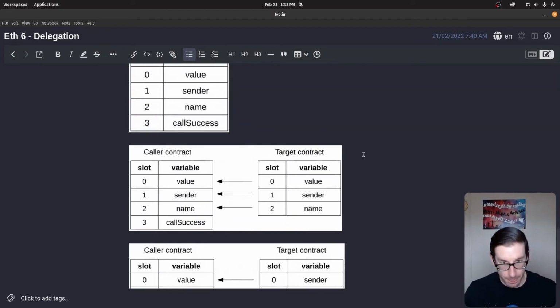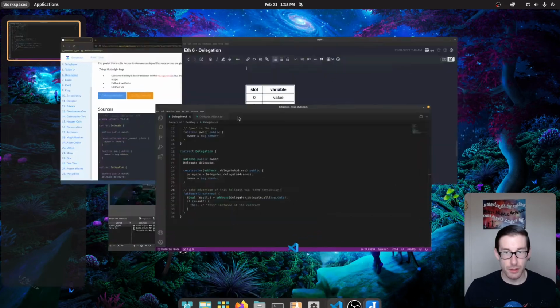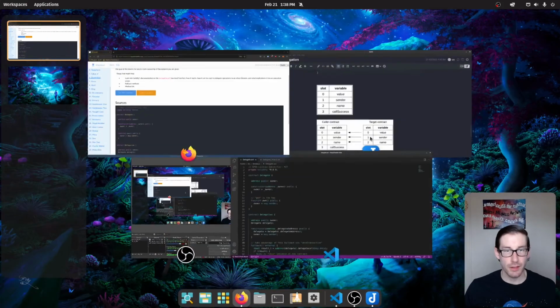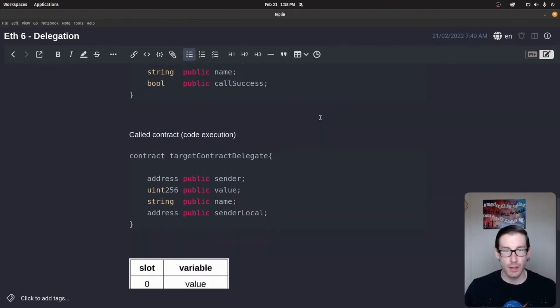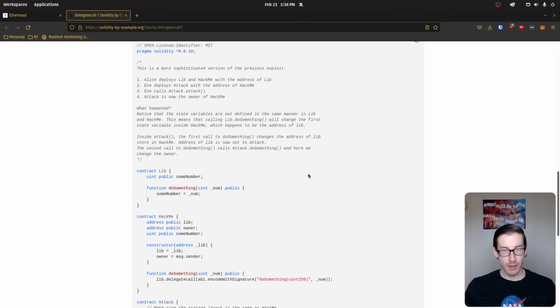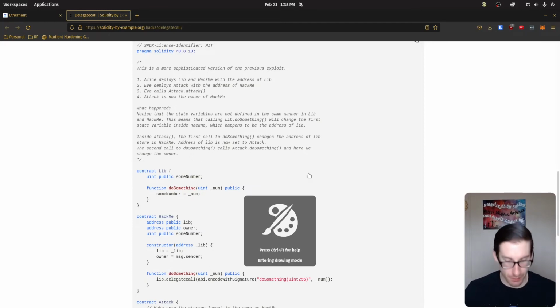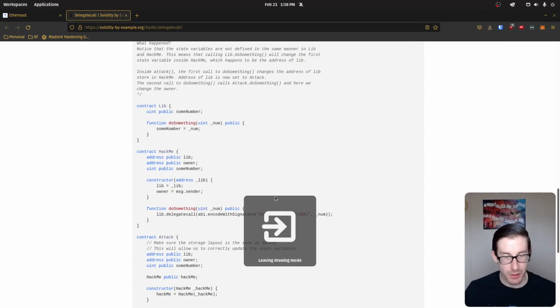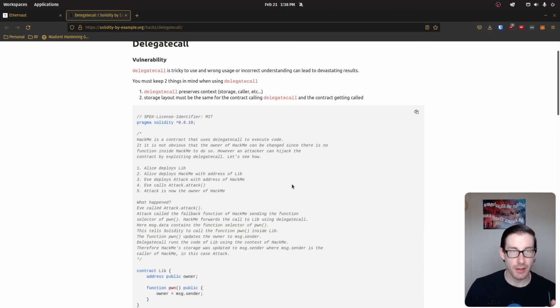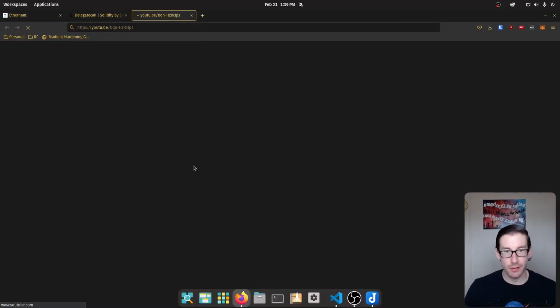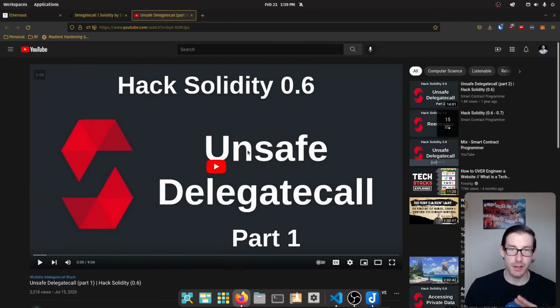Now, let's go to our code and explain the code. And actually, before I explain why that's an issue, let's see if we can get some example code to show you exactly why the ordering of those variables matters. Actually, I'm not going to explain it because that'll take too much time. So here's some homework for you, Internet. The homework I want you to do is look at this specific code snippet, which is explained in this video series. So you can either watch the video series or look at the code snippet.